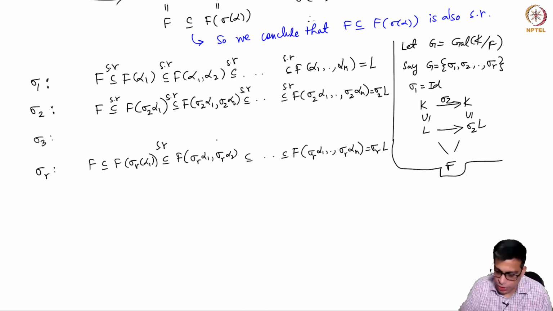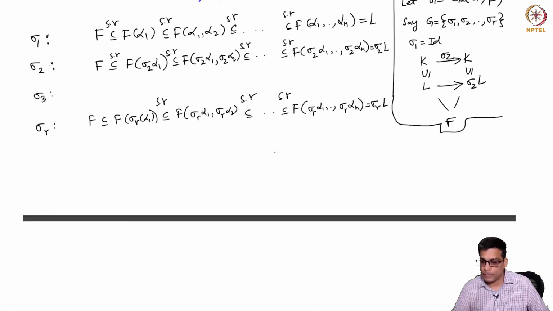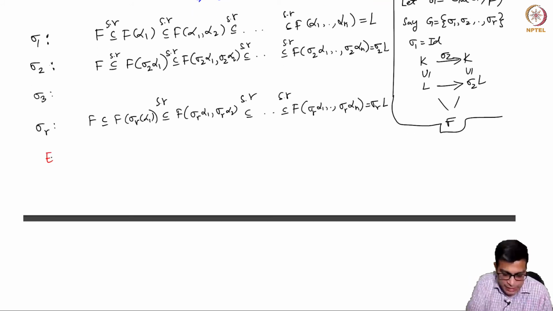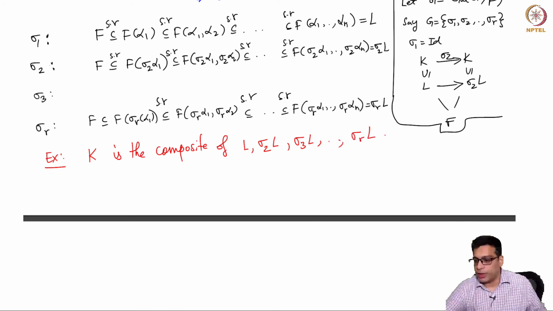The same logic tells you that these are all simple radical extensions, because sigma R alpha 1 to some power lands here, sigma R alpha 2 to some power lands here. Similarly, sigma R alpha n to some power lands in the previous field. So now this is an easy exercise for you. K is actually the composite of these.